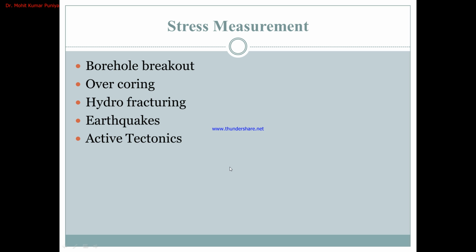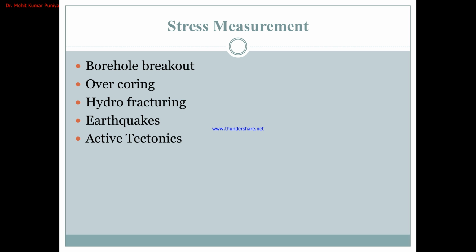Then stress measurement. Now these days we can measure the stress, and this stress measurement is very important for civil structures. Suppose we are going to construct a civil structure in a high stress region, one that is tectonically active.